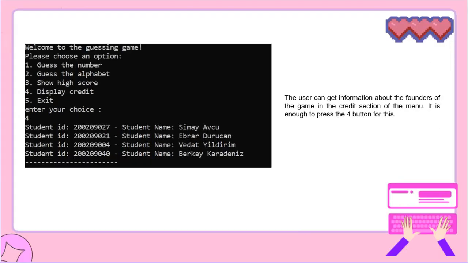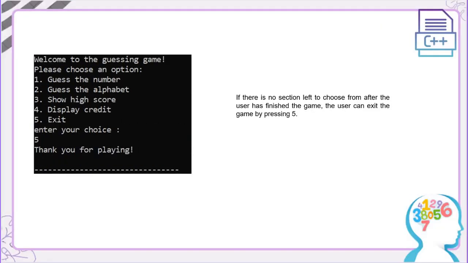Also, our menu's fourth option is the credit. By pressing 4 on the menu, users are able to check the credit section, which shows information about the program's creators. If you want to finish the game, our fifth option allows you to exit the game. Players are able to press 5 to end the game, but they need to be careful. Starting the game after exiting deletes all the scores that are stored in the system.